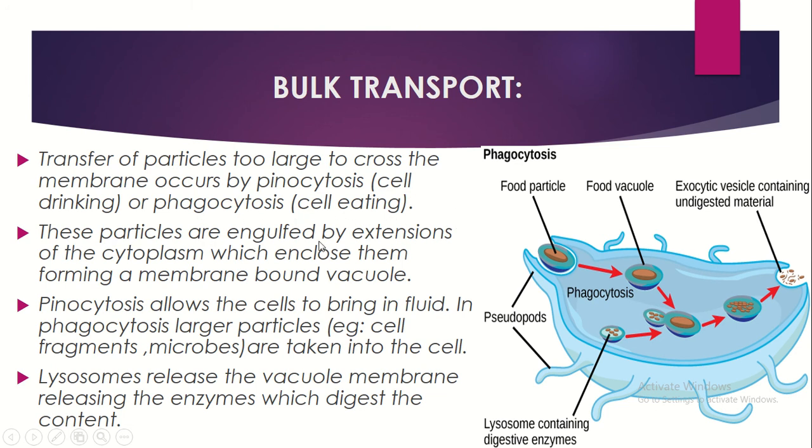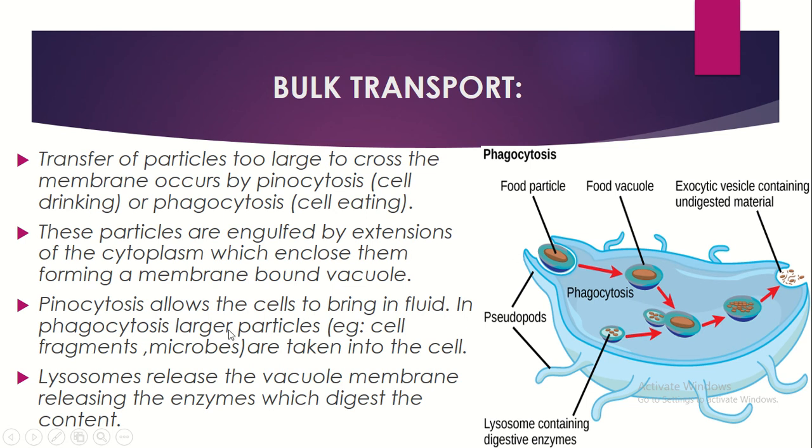These particles are engulfed by extensions of the cytoplasm, which enclose them, forming a membrane-bound vacuole. So what happens? They engulf the particles, they attract them and form a layer, a vacuole around them. So you can see a food particle, and it forms a vacuole. It can be a fluid-filled vacuole or without fluid. Pinocytosis allows the cell to bring in fluid. We saw that it's cell drinking, no?